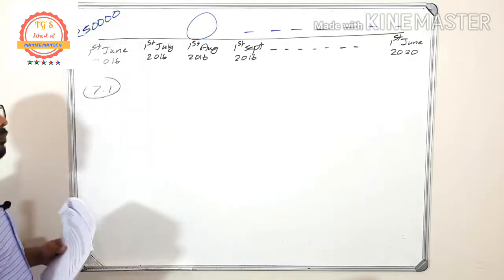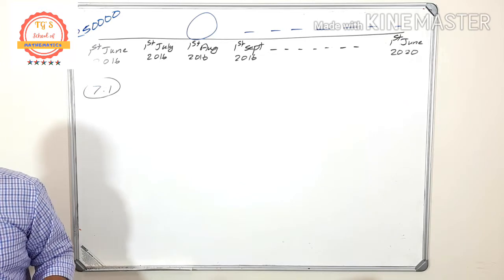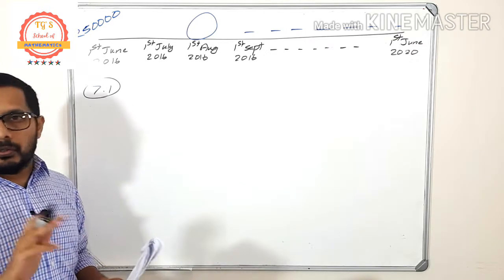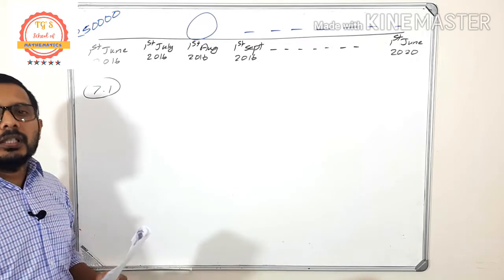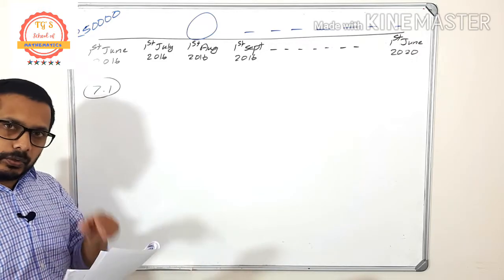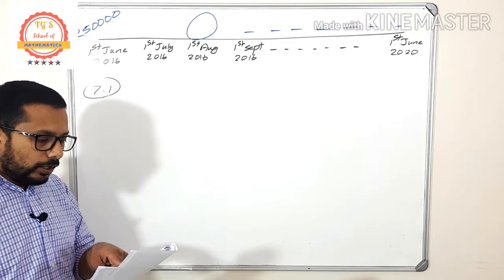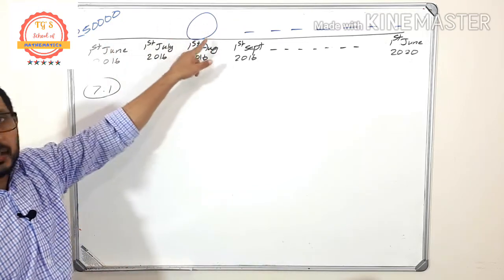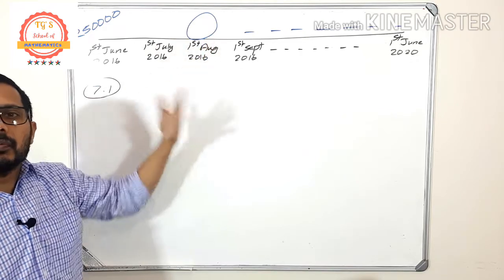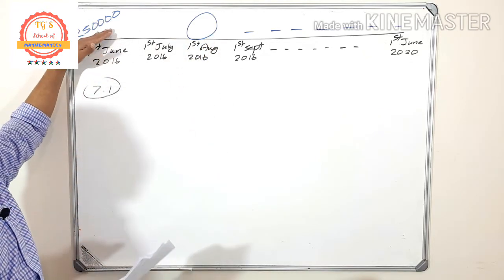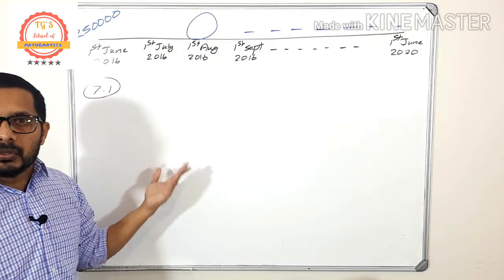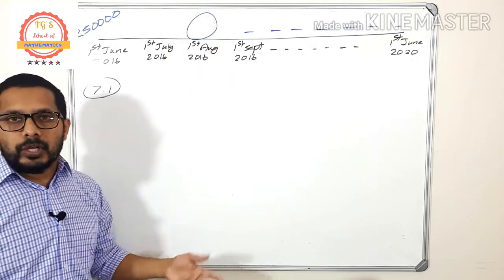Maybe some of you are thinking about the present value or future value. No. Here it is not that one. This question is, you have to find how much is the amount after 2 months. Am I right? It's a straightforward question. This is the amount borrowed. After 2 months, what is the amount here? That's all. So you don't want to apply future value or present value in this question.